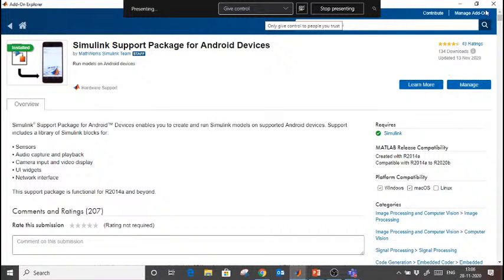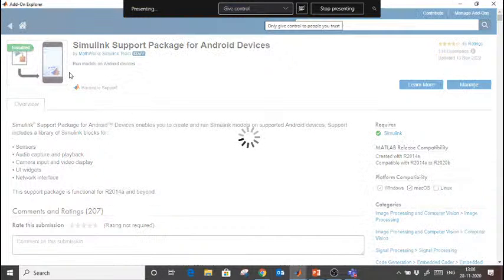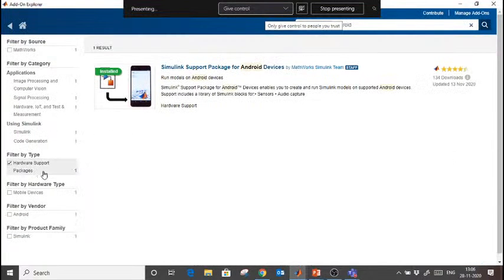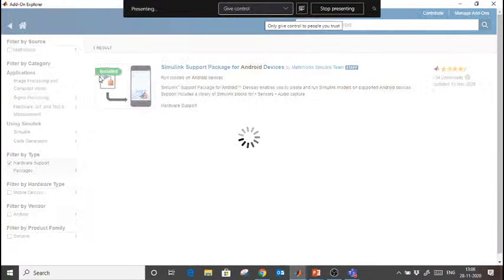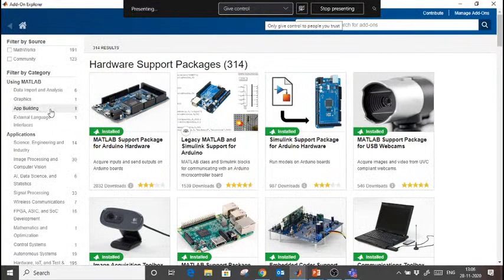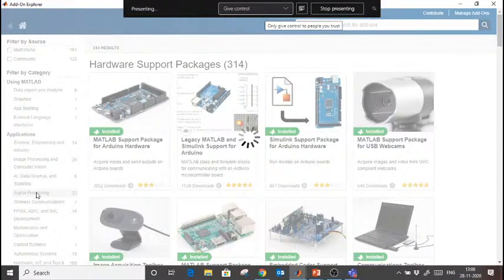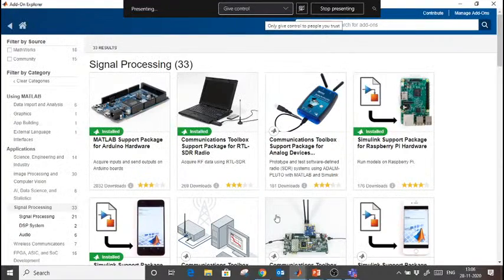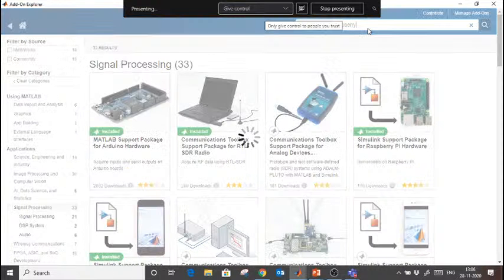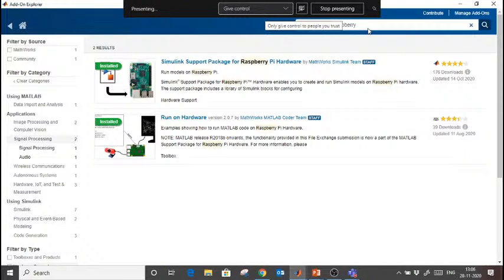So once you install the support packages, you see that there are different hardware options available, right? Different hardwares are there. I want hardware related to signal processing only. So I will click signal processing. I will get the hardware for signal processing, like the MATLAB support package for Arduino. I want to interface the Raspberry Pi. Simply I will type Raspberry, and I will get the support packages for Raspberry Pi here, and I have to install that support package.